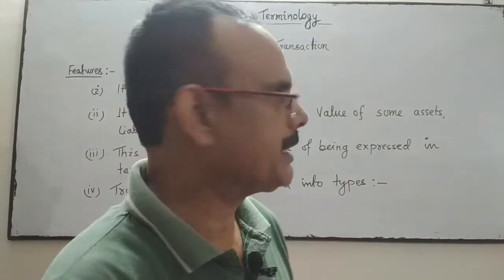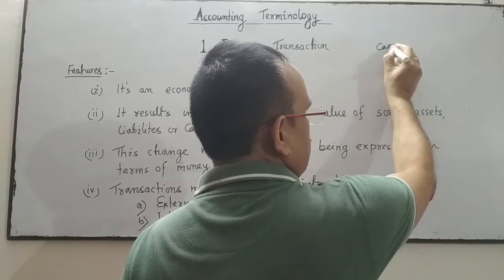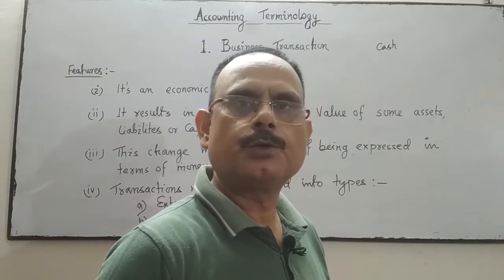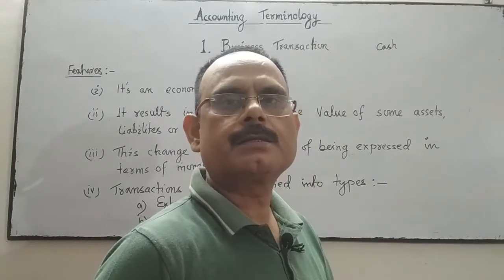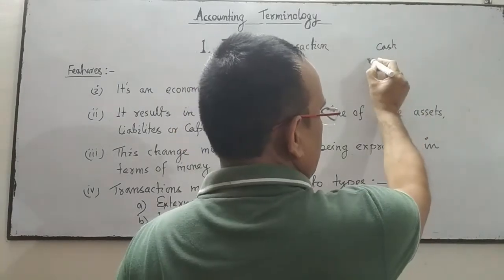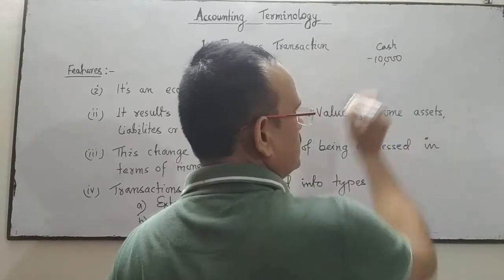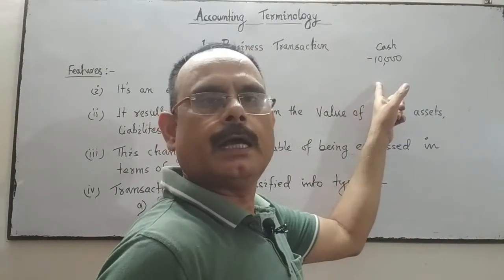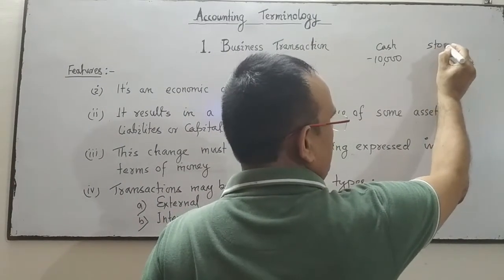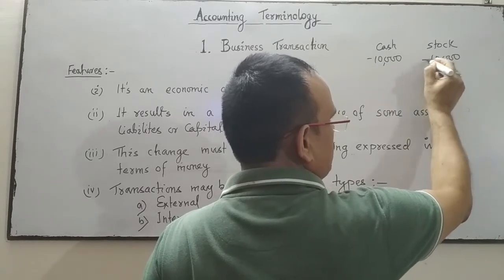When the business purchases goods for cash, the cash will be affected; cash will decrease. Suppose the business purchases goods for cash rupees 10,000. The cash will go out from the business, minus 10,000, and at the same time the stock of goods in the business will increase by 10,000.